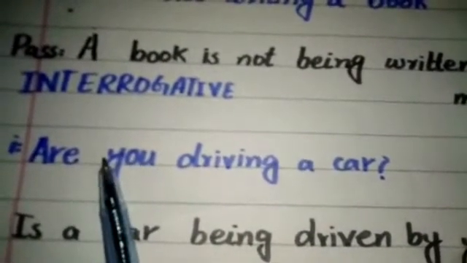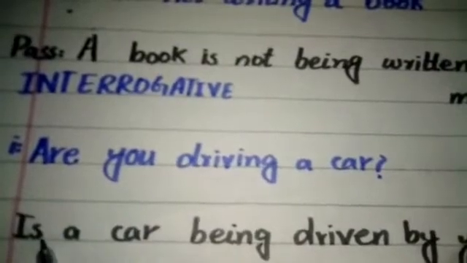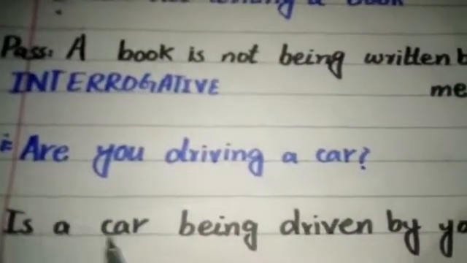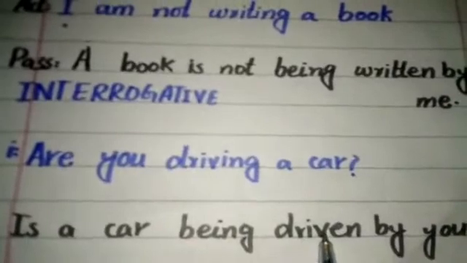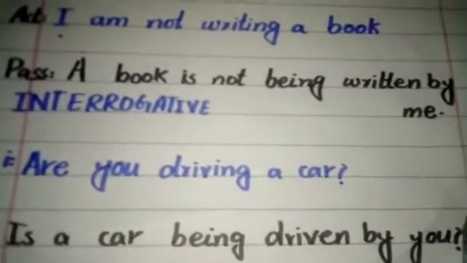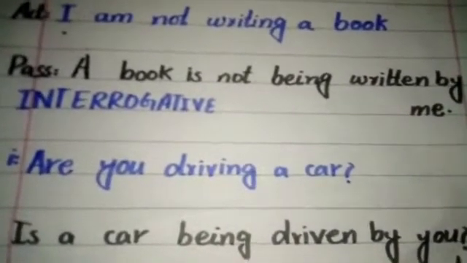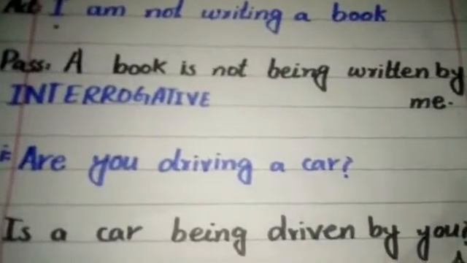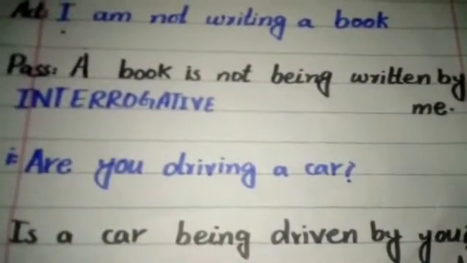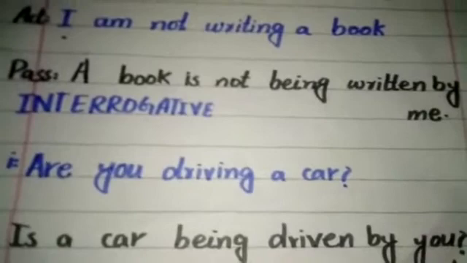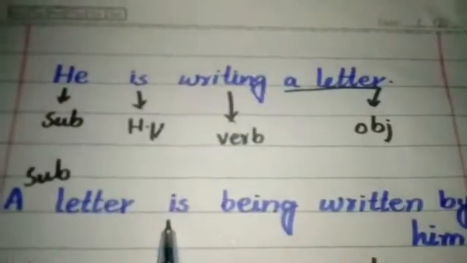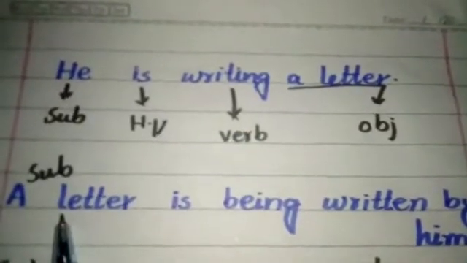So this is the active voice sentence, and the passive voice of this sentence is: is a car being driven by you, and in the end we will write the question mark. So students, this is the present continuous active voice and passive voice sentence, and it is used according to the subject.